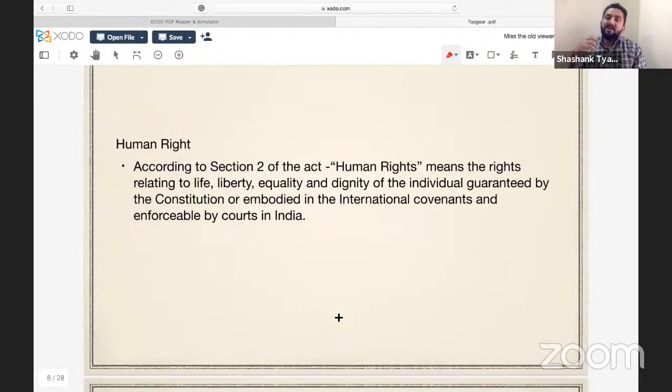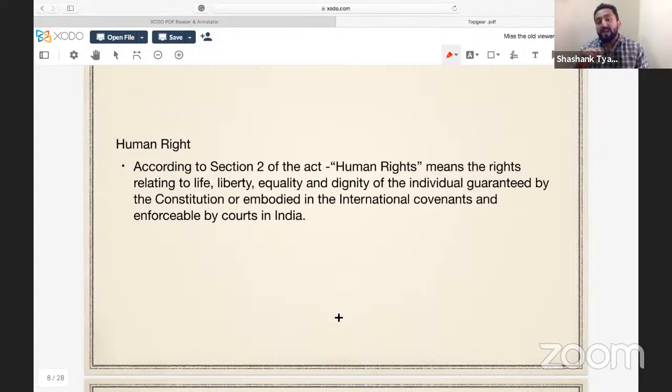For example, when we use this word human right, it is an open-ended kind of discussion. What can be called human right? But when we talk about law, it should be specific. So that's why an attempt has been made to define human rights within Protection of Human Rights Act 1993.